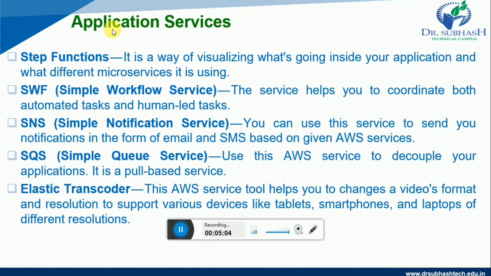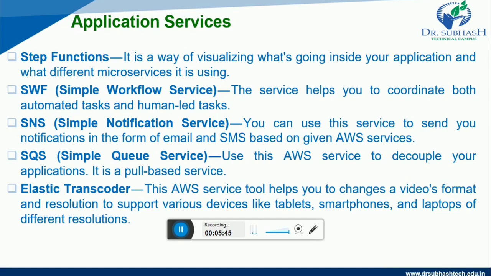Now let us understand what are the application services provided by AWS. In that, first one is Step Functions. So what is Step Functions? It is a way of visualizing what's going on inside your application and what different microservices it is using. Next one is SWF, that is Simple Workflow Service. The service helps you to coordinate both automated tasks and human-led tasks.